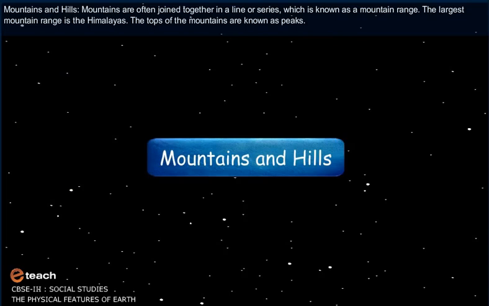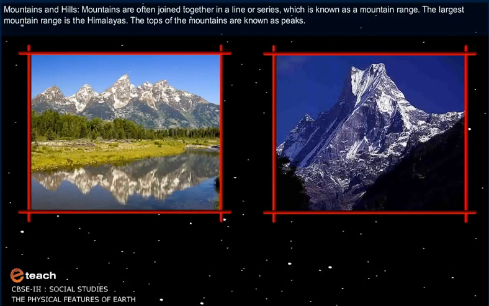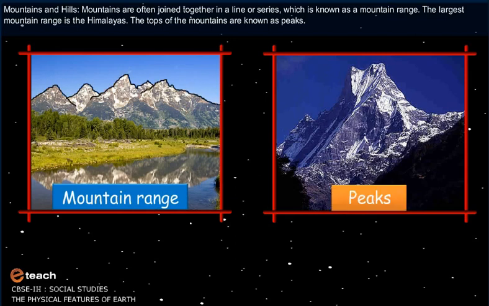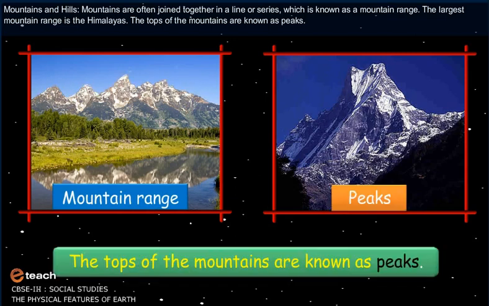Mountains and hills. Mountains are often joined together in a line or series, which is known as a mountain range. The largest mountain range is the Himalayas. The tops of the mountains are known as peaks.